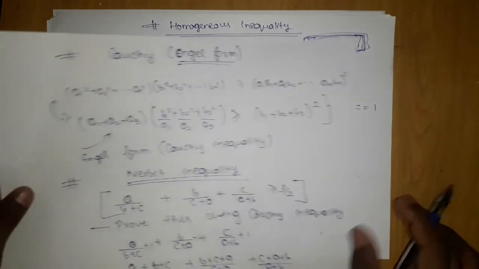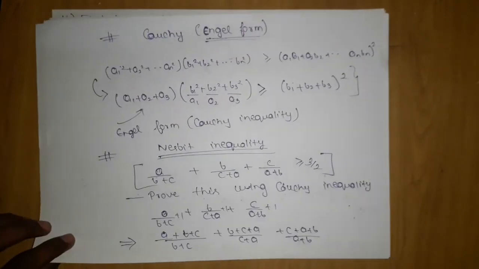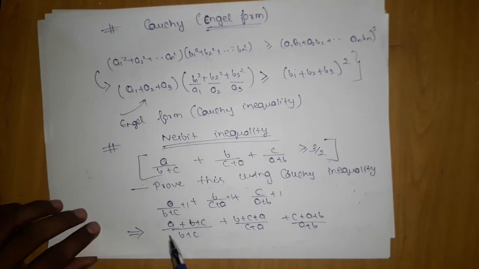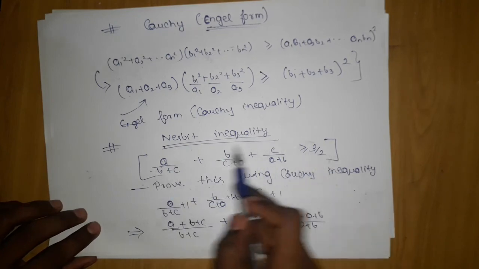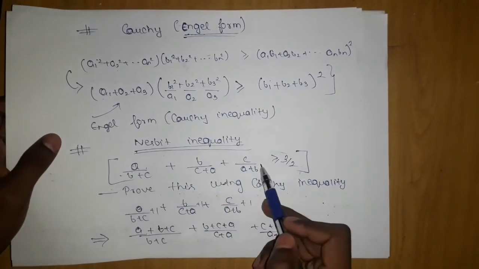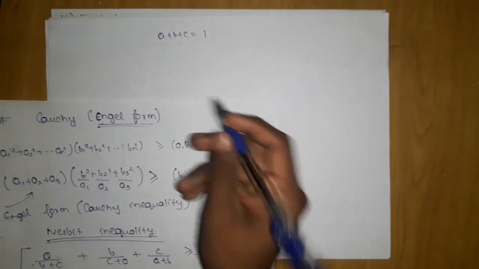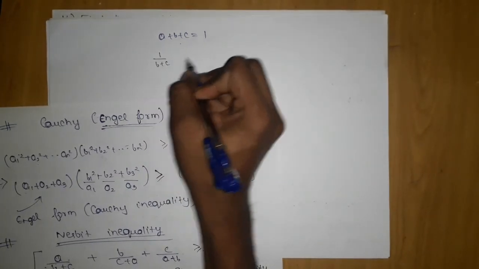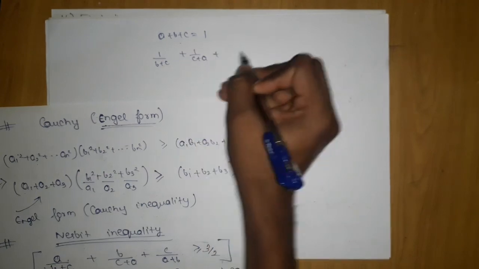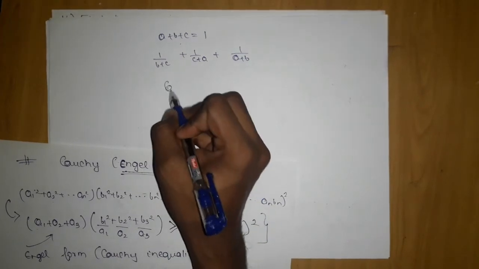So now after telling you this, where we were. Here, in the Cauchy-Engel form, Nesbitt inequality, a plus b plus c, since here all the terms have degree 0, I am allowed to take a plus b plus c is equal to 1. All the terms have degree 0, there is no x term, so I am free to take a plus b plus c is equal to 1. If at the moment I take this, I will get 1 upon b plus c plus 1 upon c plus a plus 1 upon a plus b. Now I will apply the Cauchy-Engel form.